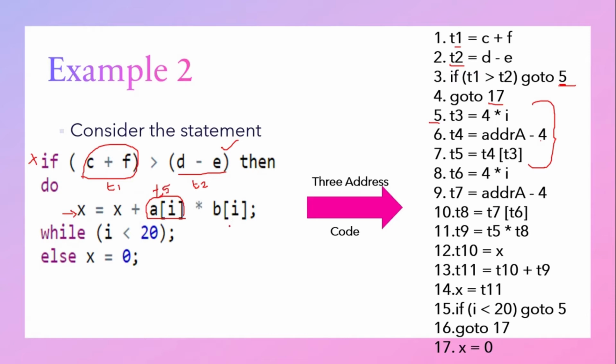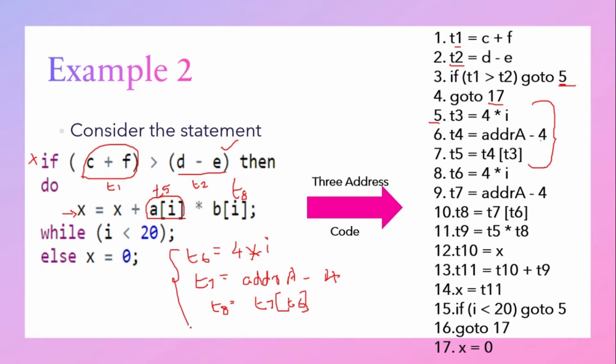Then again for B of I also we can write. So first 4 into I. Let this 4 into I be stored in T6. Then after that, address of B minus 4. The result is stored in T7. Then we have to write T7 of T6. So this is for the next array. The result will be stored under T8. So B of I is present in T8. So this is the format for creating a 3 address code for an array. We have already discussed this.